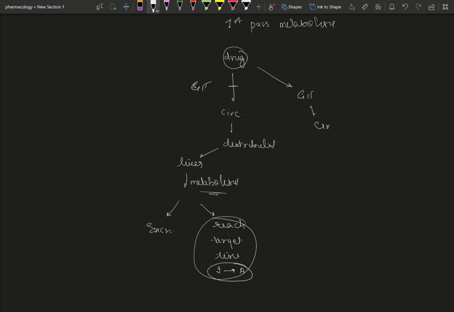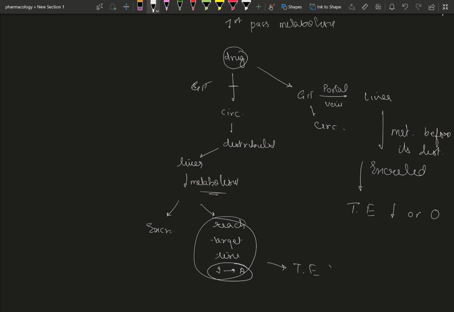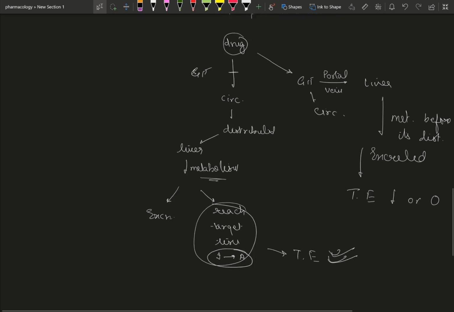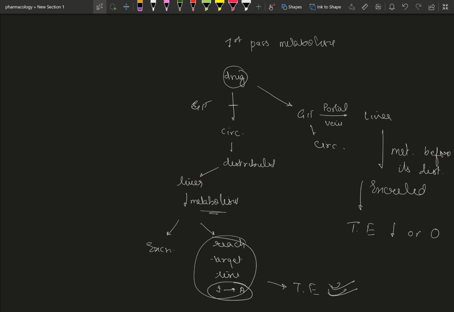Now another thing can happen: the drug reaches the GIT, and instead of getting into circulation, it goes to the liver via the portal vein, and when it reaches the liver, it gets metabolized without being distributed. So it is being metabolized without being distributed, and ultimately this would lead to excretion of the drug without therapeutic effects being achieved. So the drug would be waste, definitely a zero waste, if it is given by first pass metabolism. If the drug has high first pass metabolism, its therapeutic effect will decrease or it will be zero, whereas enterohepatic circulation ensures that therapeutic effect is enhanced.